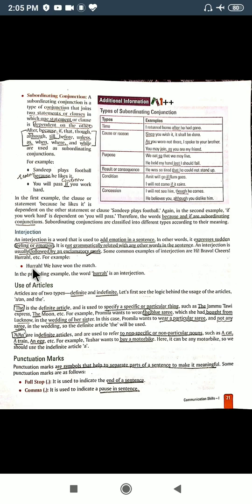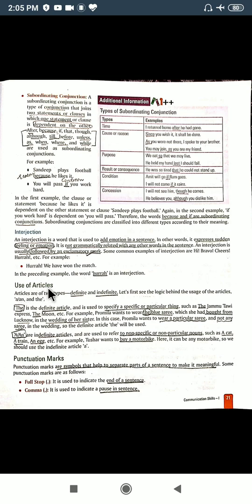Like, hurrah, we have won the match. So these types of words that are showing you the emotion or the expression or the feeling inside you at a certain moment of time are known as interjections, and they are followed by an exclamation mark.